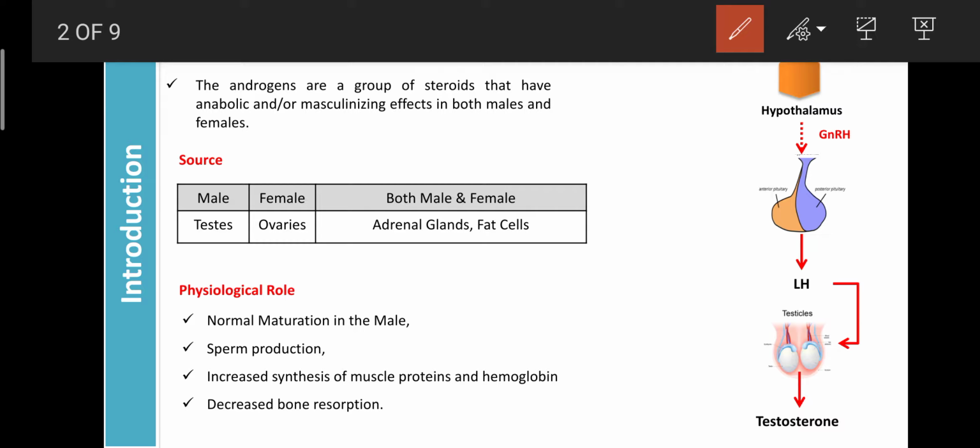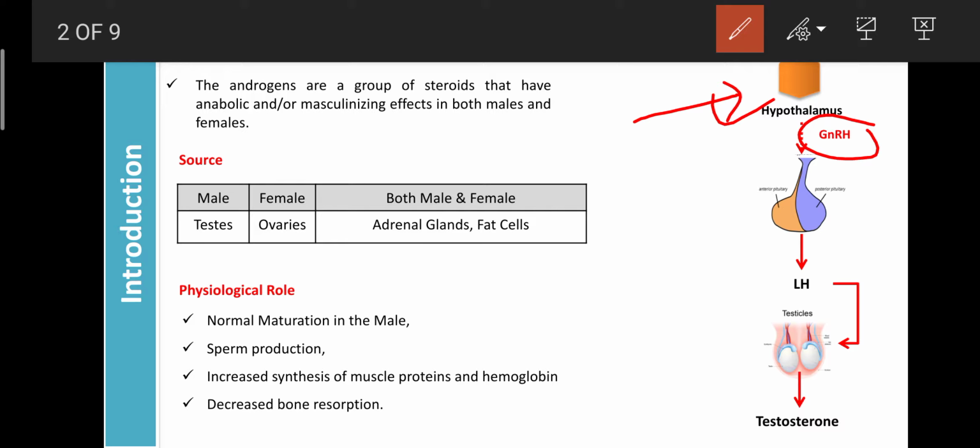Testosterone secretion mainly depends upon the condition of the CNS. If our brain is relaxed and healthy, free from stress, anxiety and depression, then only the CNS or cerebral cortex can receive the message from the organs and the blood, and send a message to the hypothalamus. Then the hypothalamus releases GnRH, that is gonadotropin releasing hormone.